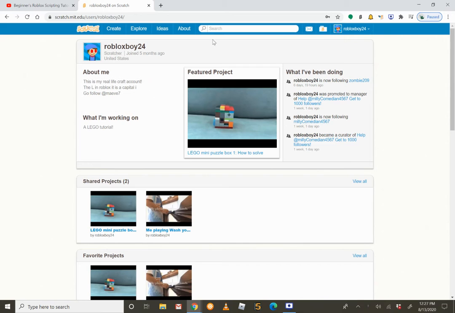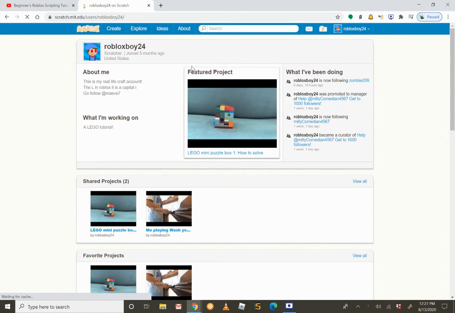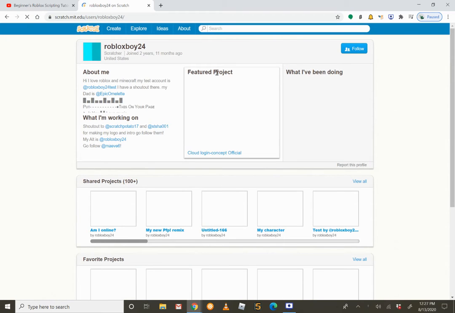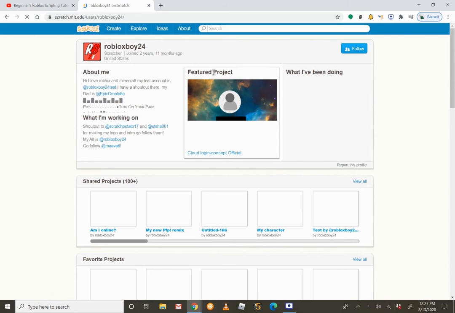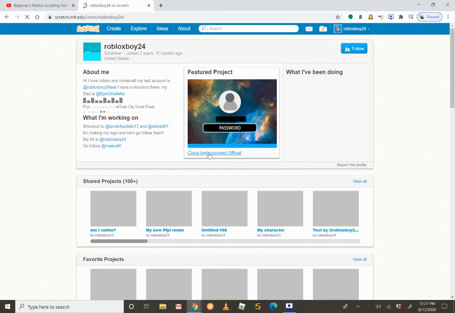Hello everybody, and this is how you use my cloud login engine. So first let's go to my profile. Okay, it's gonna load. It's all loading in. And you want to click on the featured project, which is Cloud Login Concept Official.